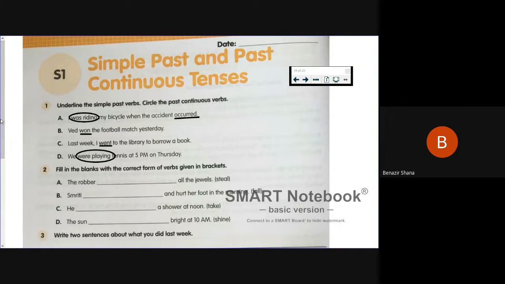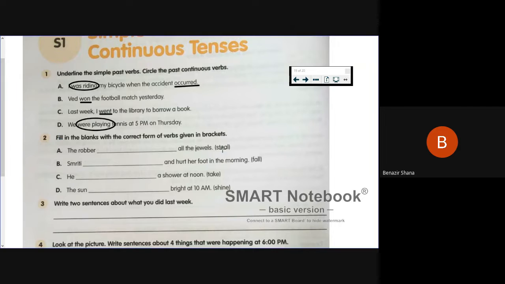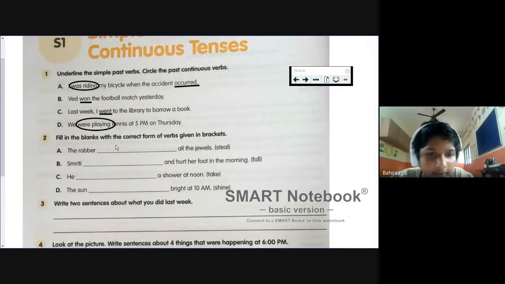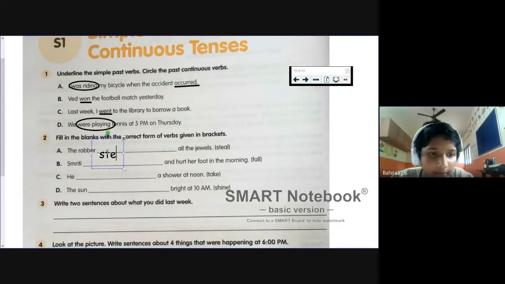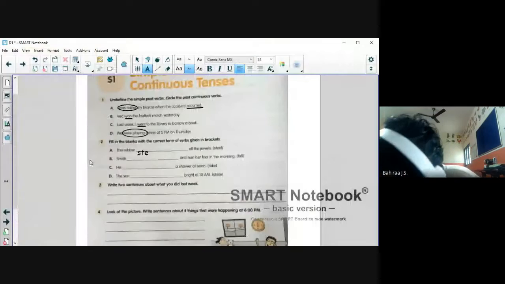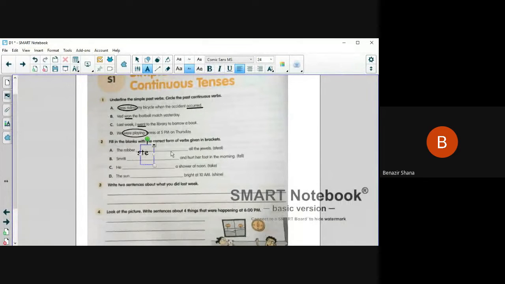Okay, next. The robber stole all the jewels. So what is the correct form of the verb? Who is going to say me the right answer? Let me see. The robber. Stole. Stole or stealed? Can you say me the right answer? Stole, right? Okay, next.